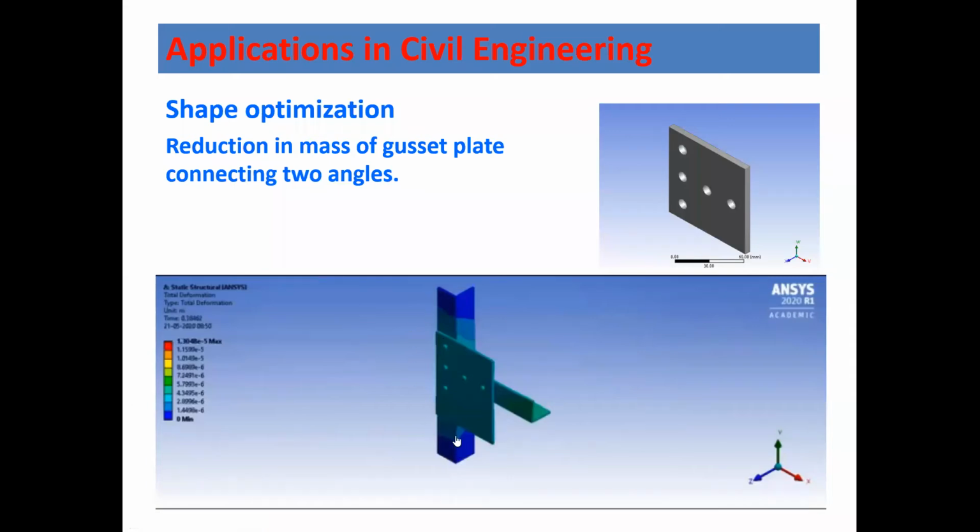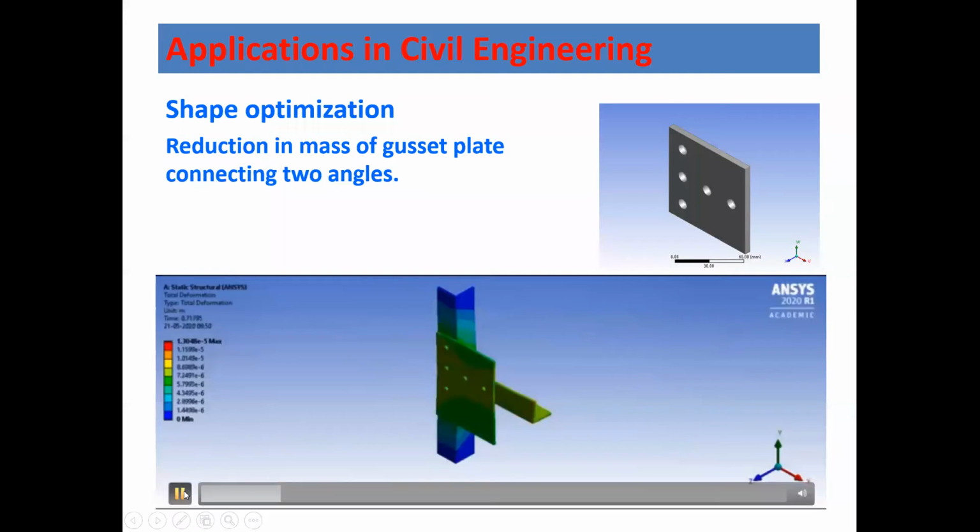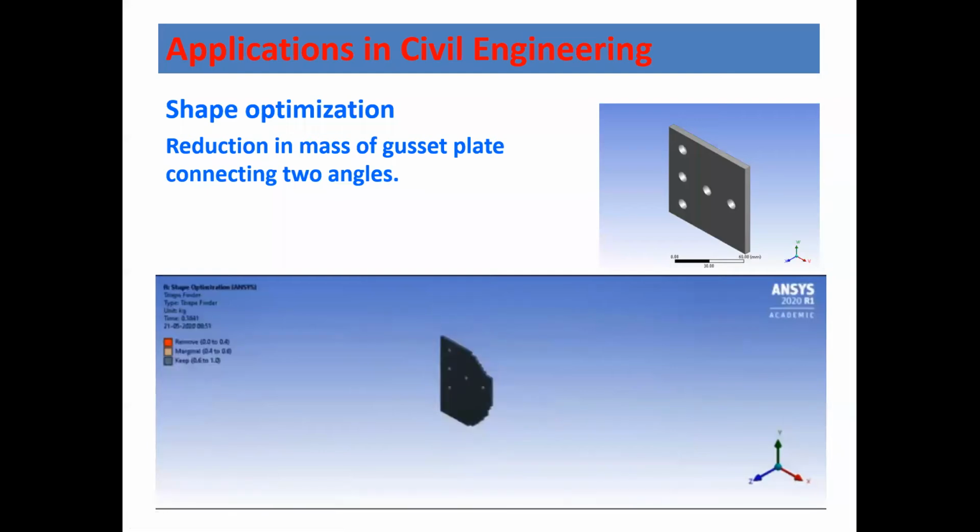Now whenever you go for this gusset plate, you can provide it in the form of a rectangle. But if you go for the rectangle, the weight of the structure is going to increase, because most of the portion we have provided in the gusset plate is not at all required. So you can go for shape optimization in the FEA package, and what you can get is this.